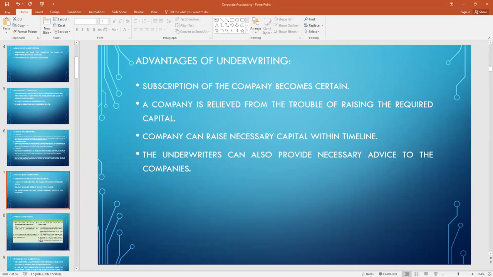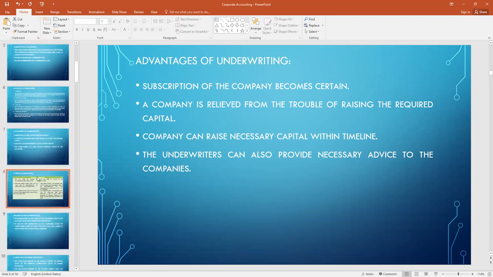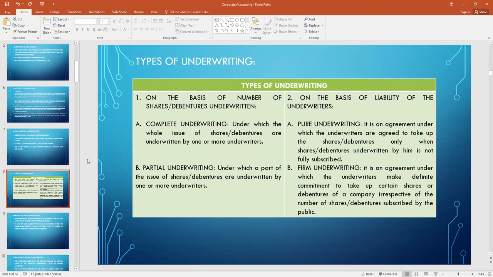Next, we are going to discuss various types of underwriting. When we talk about the various types of underwriting, we can divide them in two ways: on the basis of number of shares or debentures underwritten, and on the basis of liability of the underwriters. On the basis of number of shares or debentures underwritten, we can divide it into two ways. One is complete underwriting, second one is partial underwriting.